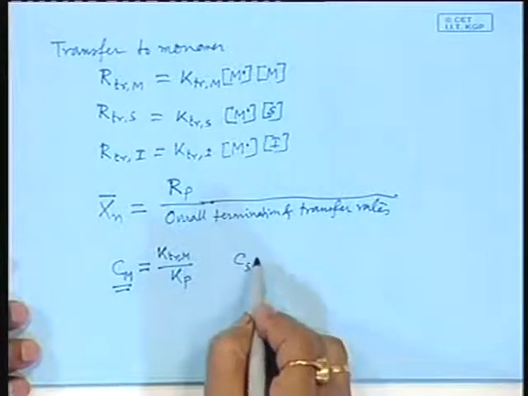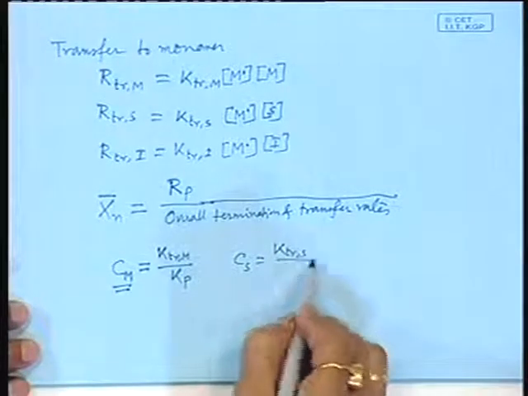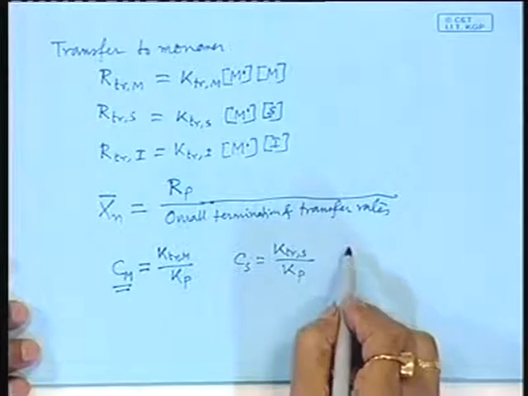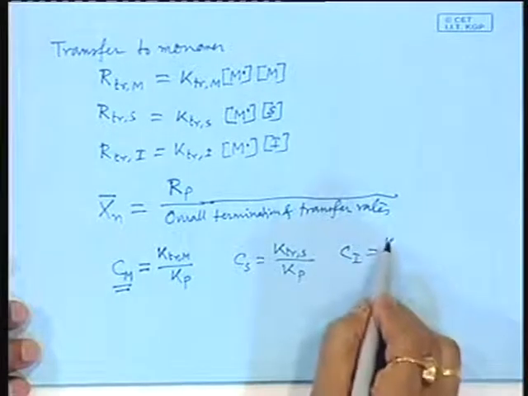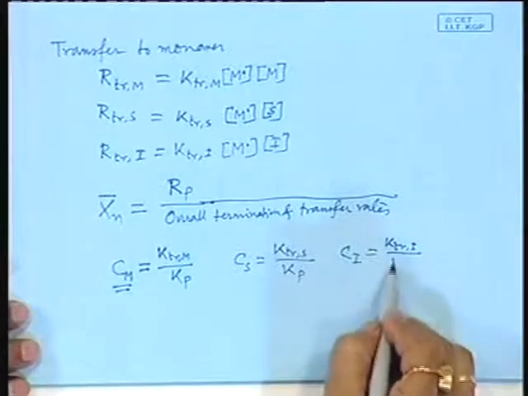Similarly, Cs is equal to KTR,S divided by Kp. Similarly, Ci is equal to KTR,I divided by Kp.